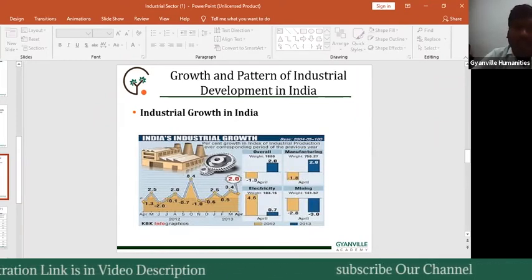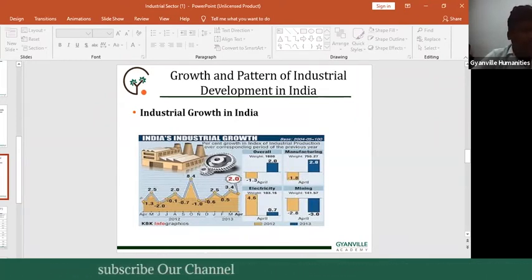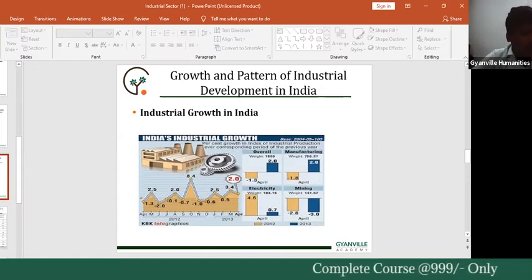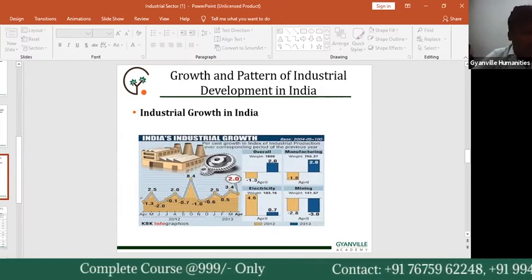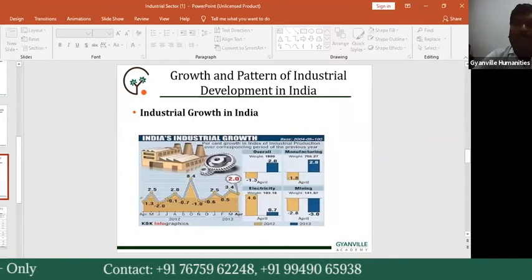For instance, Bhilai, Bokaro, Rourkela, Ranchi, Jamshedpur and Renukunta emerged as major centers during the first one and a half decades of independence.